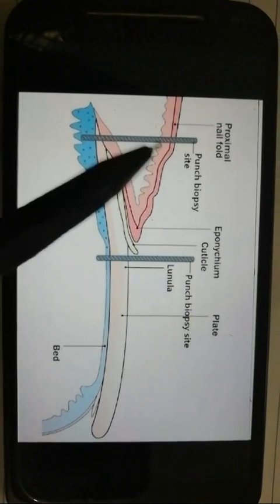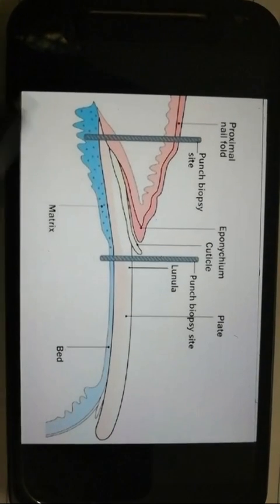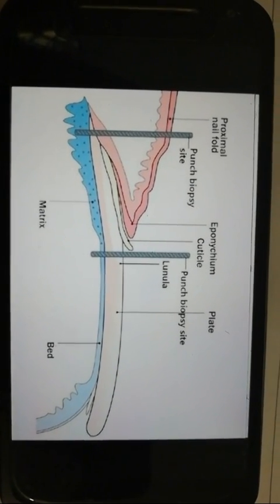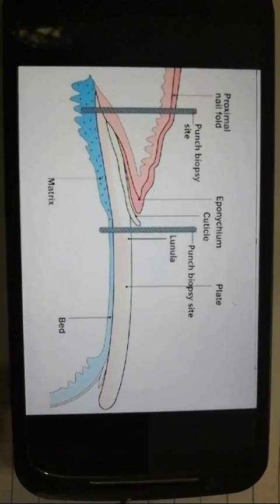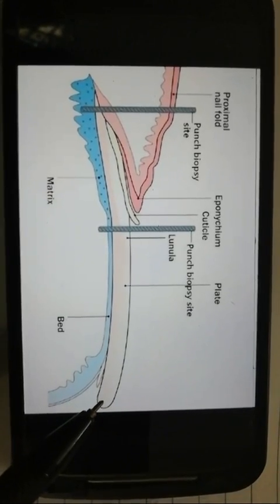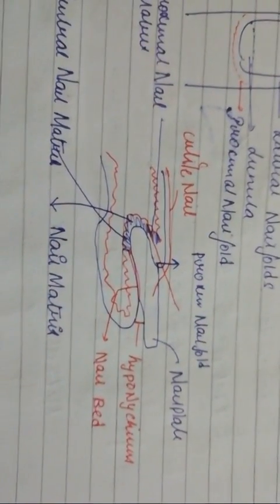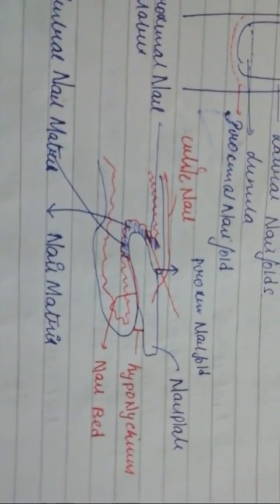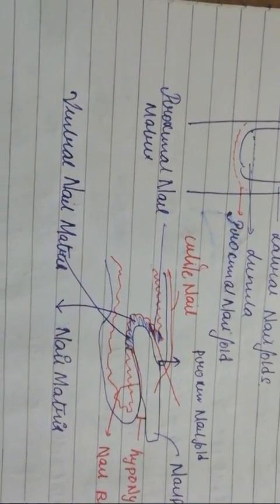And if you look at this, you have a proximal nail fold, right? You got a proximal nail fold here. So these are the parts written in our notes. And this part is known as hyponychium, right? This is hyponychium, this one. So that's all it's written here regarding this: the nail blade, nail bed, the hyponychium, nail plate, the cuticle. So this is a cuticle, right? That's all it's written, guys. So that's all you have to understand.